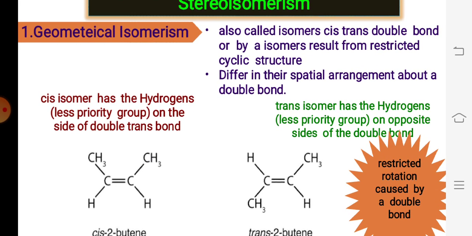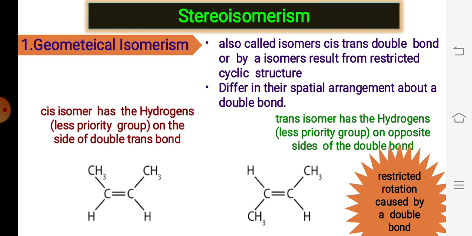Geometrical isomers are also called cis-trans isomers, or isomers that result from restricted rotation. They cannot be turned, because double bonds have lateral overlapping, so they cannot be rotated like a single bond. It is a difficult task with a double bond. Such isomers, which differ in their spatial arrangement about the double bond, are called geometrical isomers.